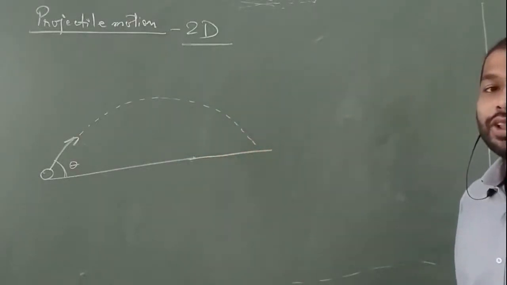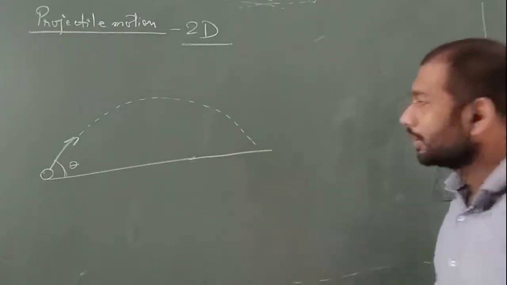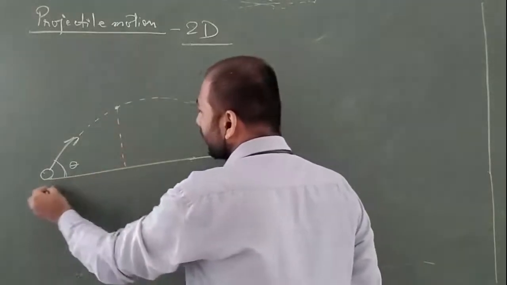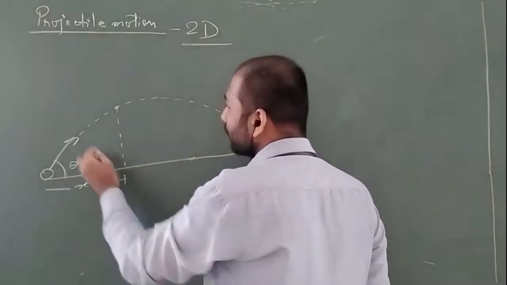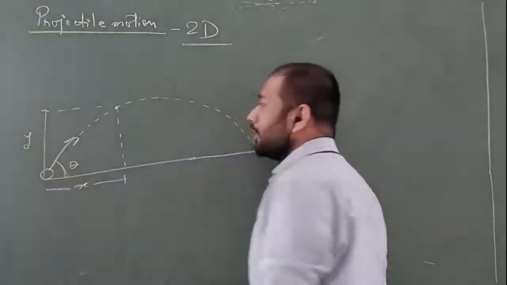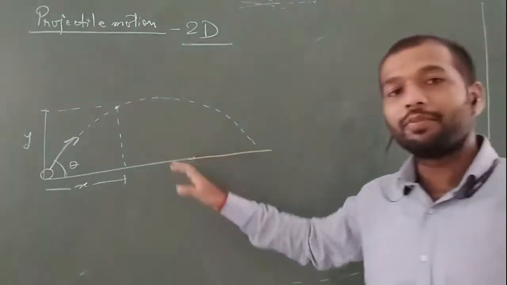Now, what is the coordinate system required to define the motion of the body? At any point we require the x-axis component and we also require the y-axis coordinate. So in this way you can see that it is a two-dimensional motion.